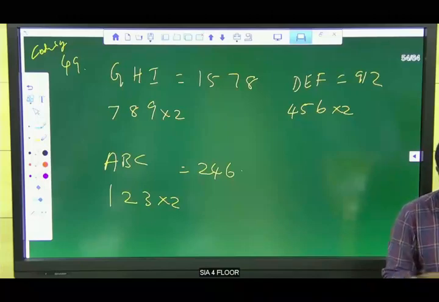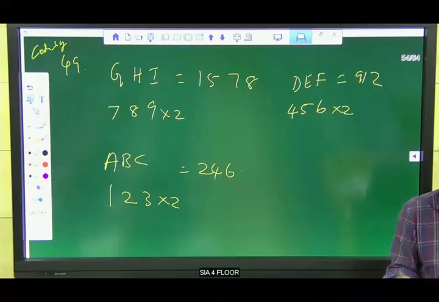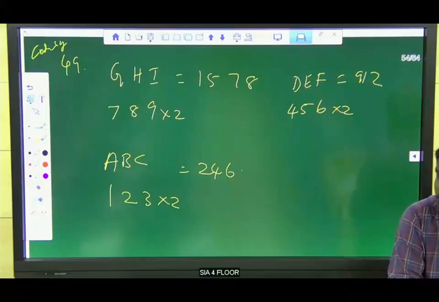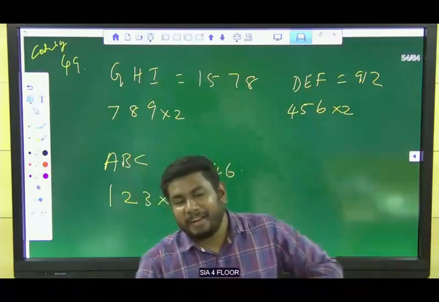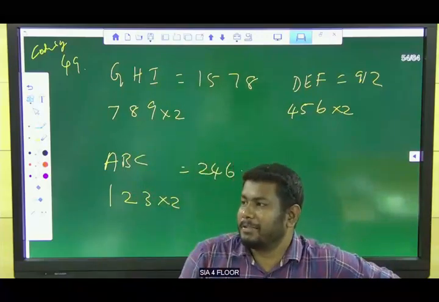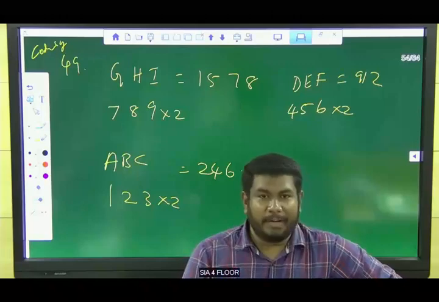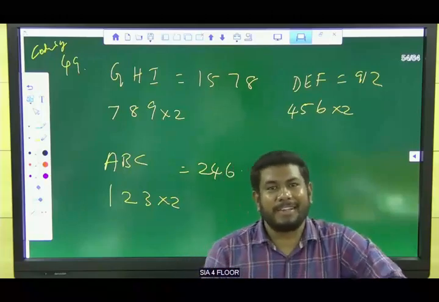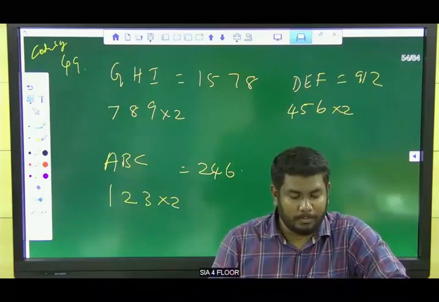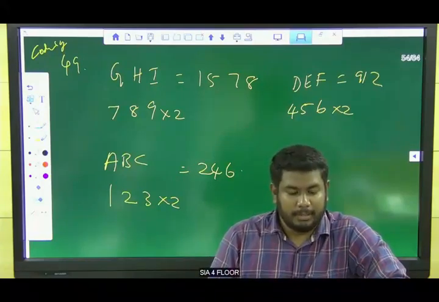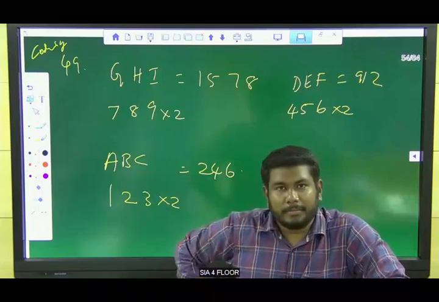So 45, Meera. Is that clear? For 45, just give a try and ask me later. This is one of the simple, trickiest questions. So give it a try, spend some time on the question and then find the answer. If you find the answer, let me know. Okay, Meera?